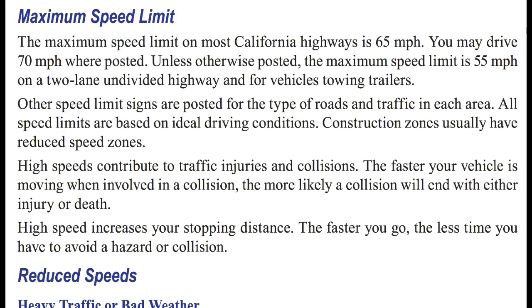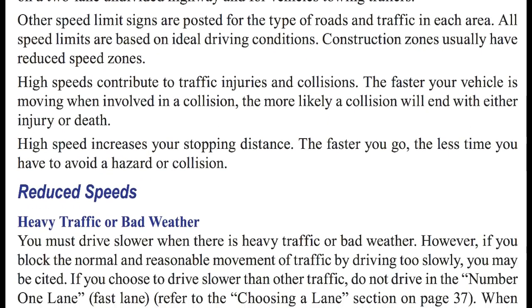Let's talk about maximum speed limits. The maximum speed limit on most California highways is 65 miles per hour. You may drive 70 where it's posted. Unless otherwise posted, the maximum speed limit is 55 on a 2-lane undivided highway and for other vehicles who tow trailers, when towing, 55 miles per hour usually. Other speed limit signs are posted for the type of road and travel in each area.